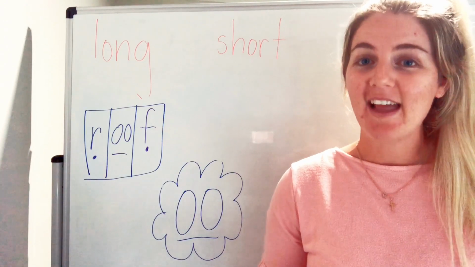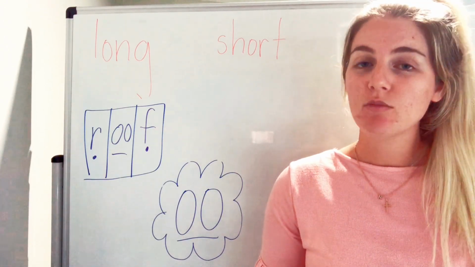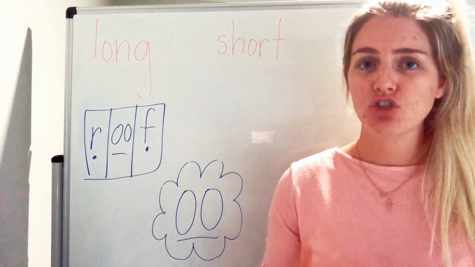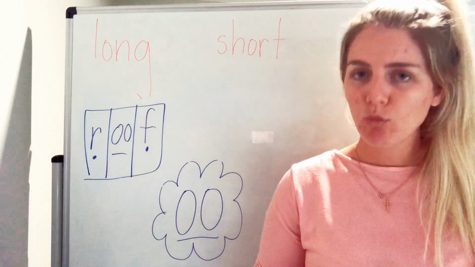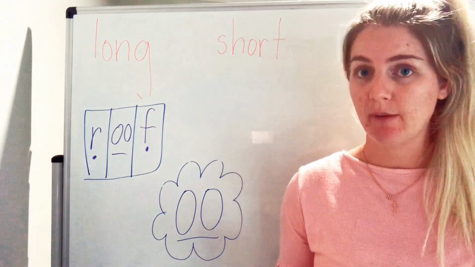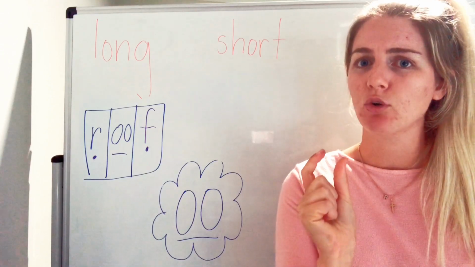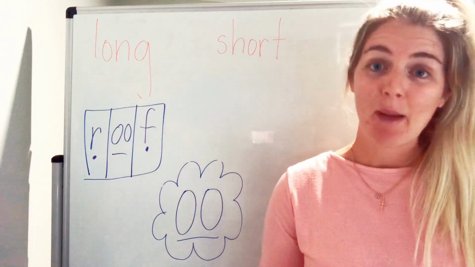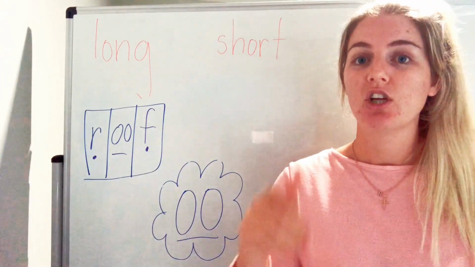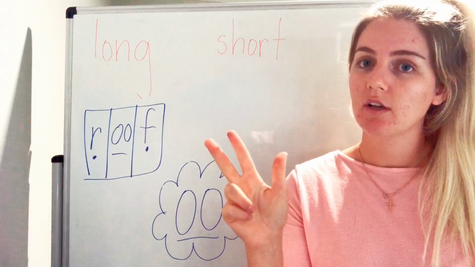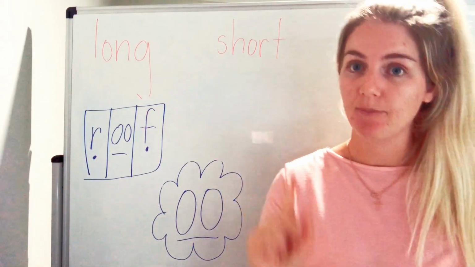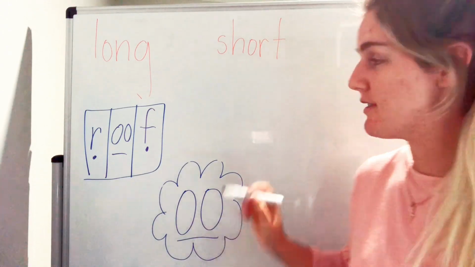Good work. Our next word we are going to do is the word shook, like I shook the blanket. I wonder how we would spell shook. It has the short vowel digraph in it. Let's count how many phonemes it has in it first. Sh, oo, k. How many? 3. Let's draw 3 phoneme boxes.